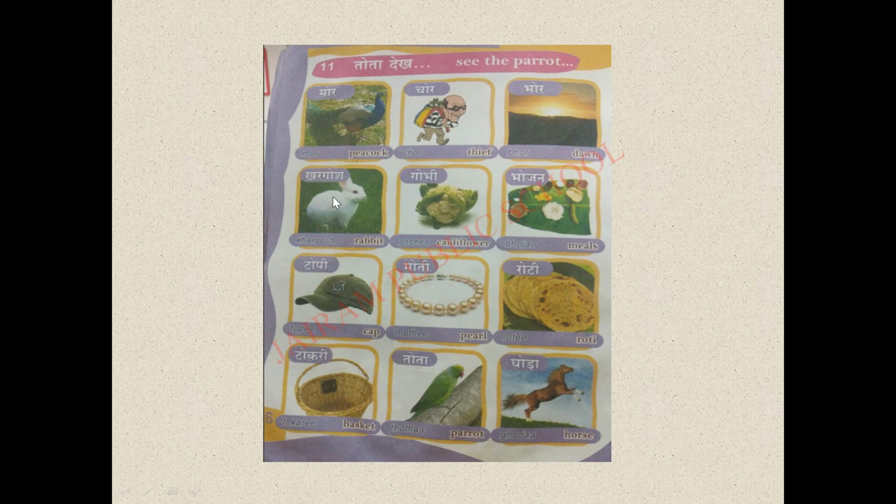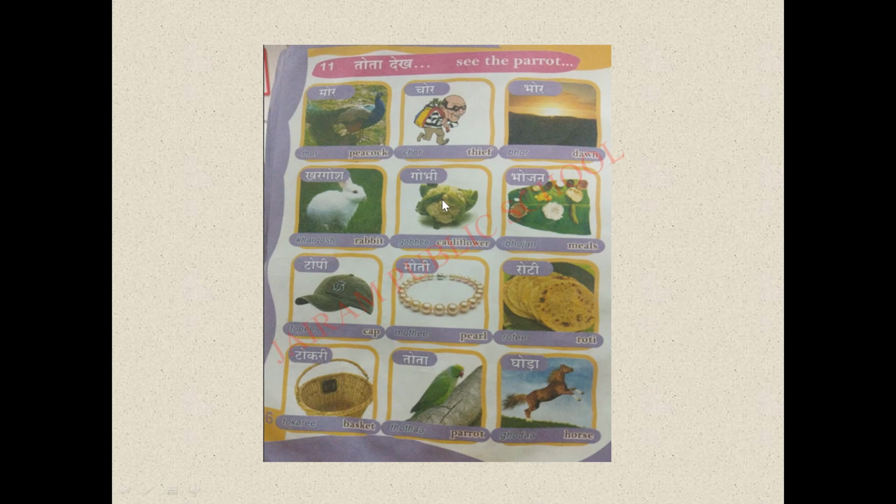In Hindi, for rabbit, we should say what? Kargosh. Ka, ra, go, sha. Kargosh. How will you spell this word? Ka, ra, go, sha. Kargosh. Got it?